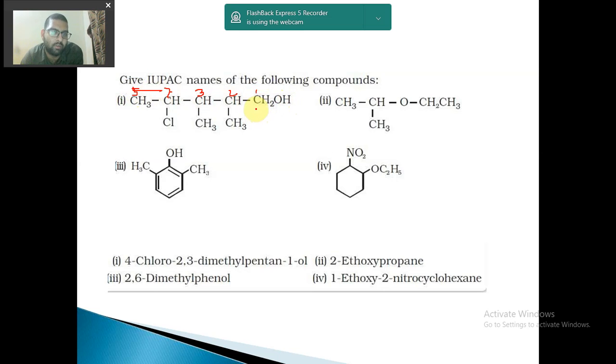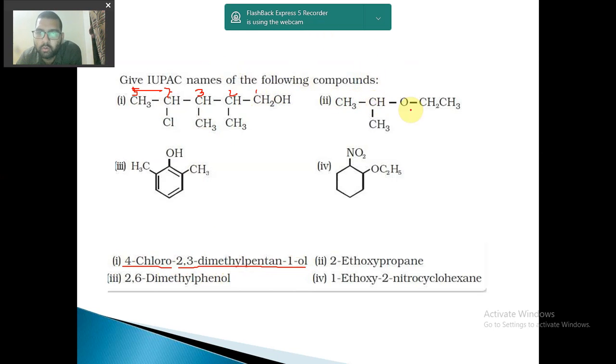Now let us name it. So what is it? At 4th position chlorine is there, so 4-chloro. At 2nd and 3rd position methyl group is there, so 4-chloro, 2,3. How many methyls? 2 methyls. So 4-chloro, 2,3-dimethyl. What is this? Pentane. I remove the E. At which position OL is there? 1. So pentan-1-ol. 4-chloro-2,3-dimethylpentan-1-ol. Easy. Let us see another.